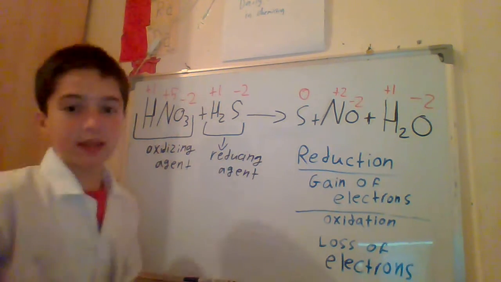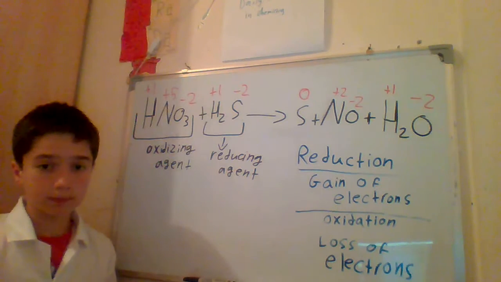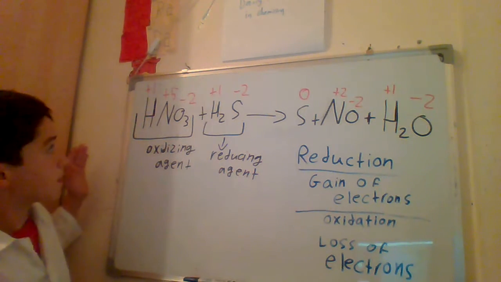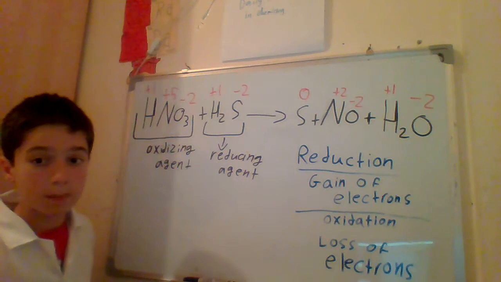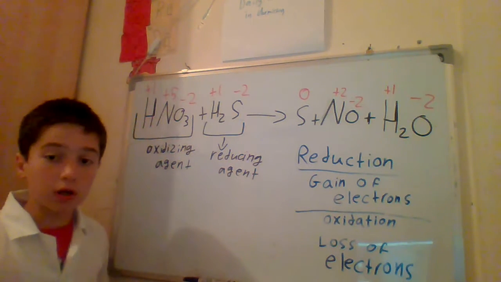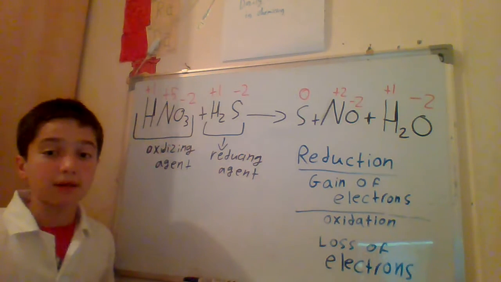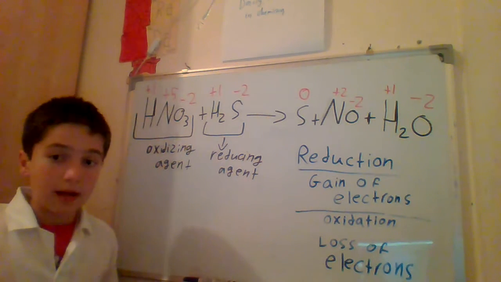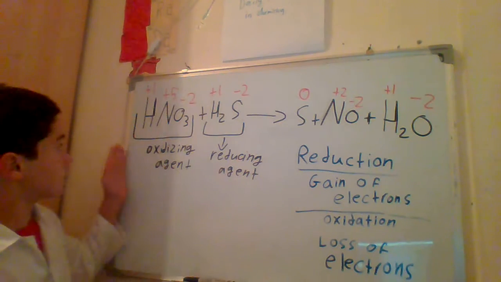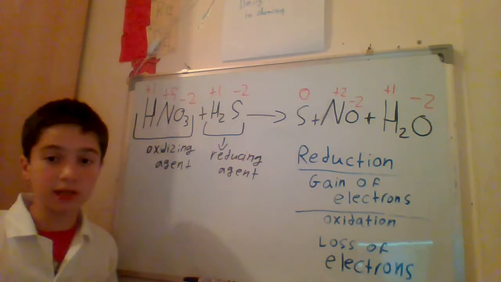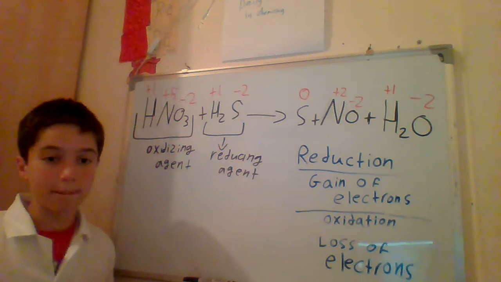Okay, I think some of you are just checking the charges, and I know they are wrong. Don't worry, because I have a video on balancing redox equations and their charges. And second, this equation is not balanced. If you watched my previous video about balancing equations, you will know why.